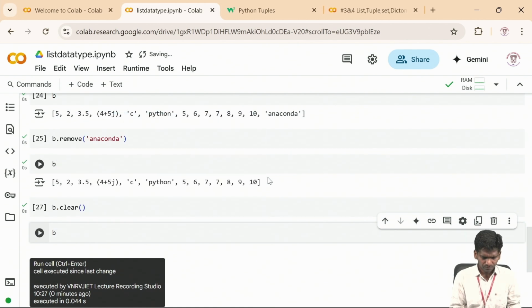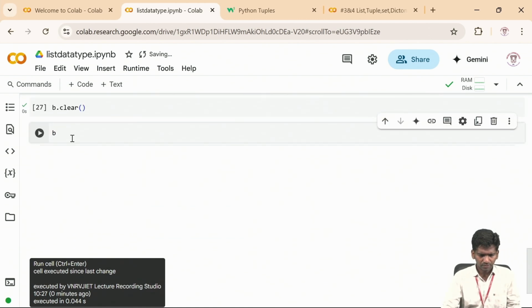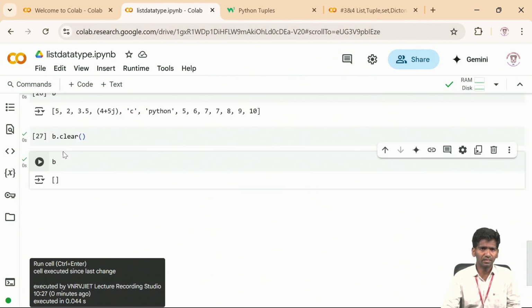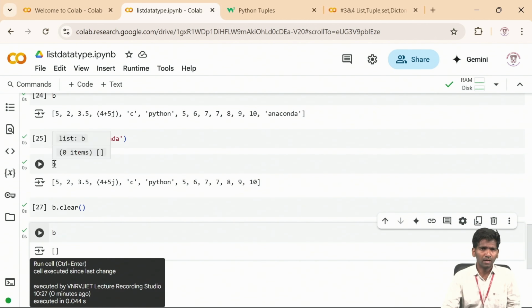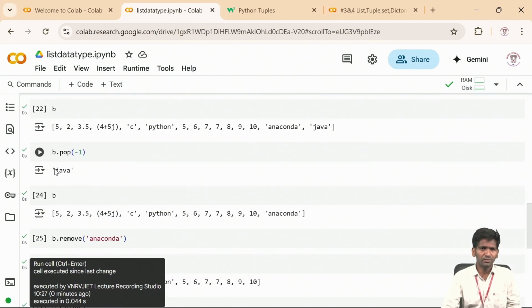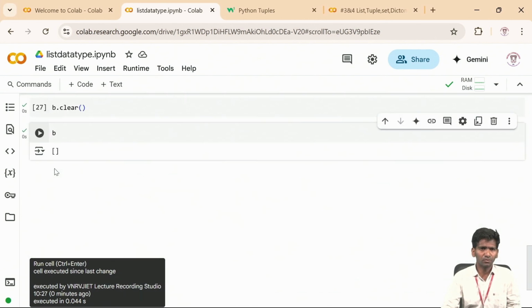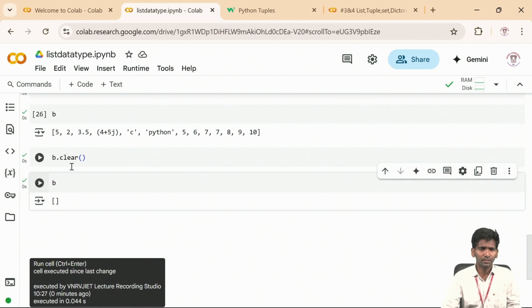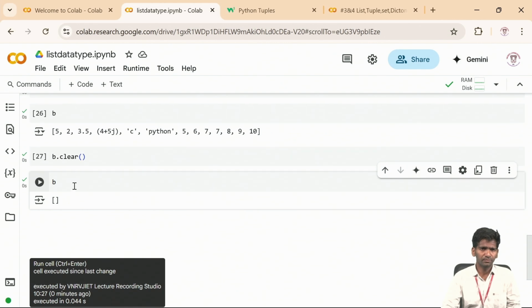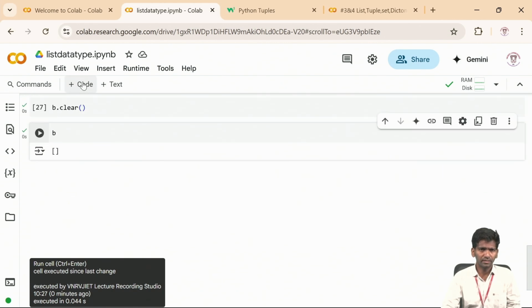See, I'm not getting anything, only the empty list. So no elements are there in the list. If I print B previously, you see all the elements were coming. Since I used clear, all my elements got erased. All the elements will be deleted.